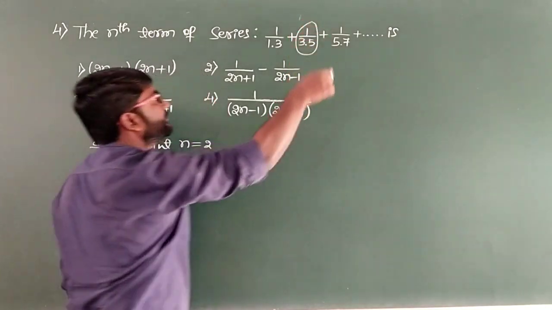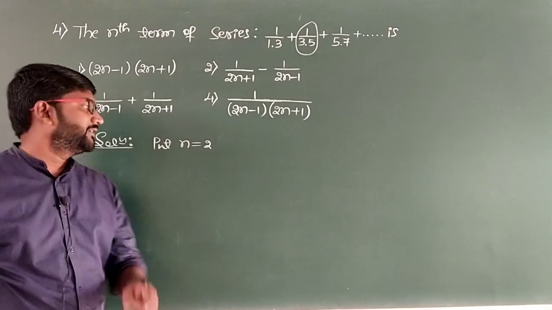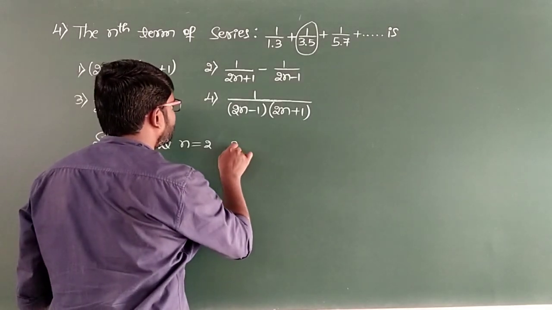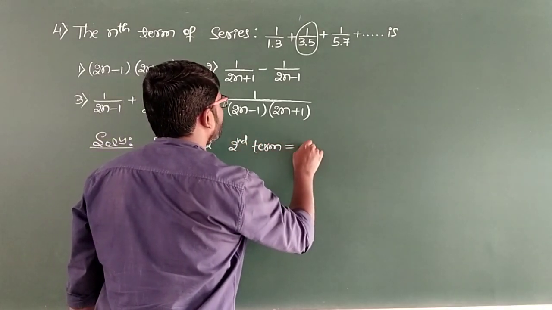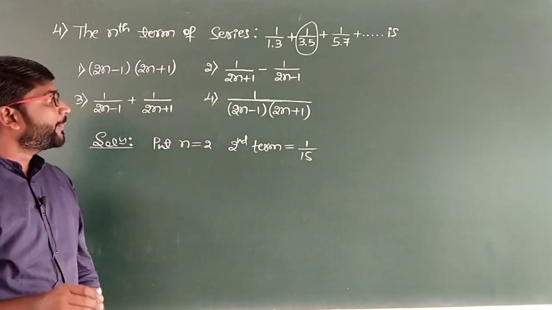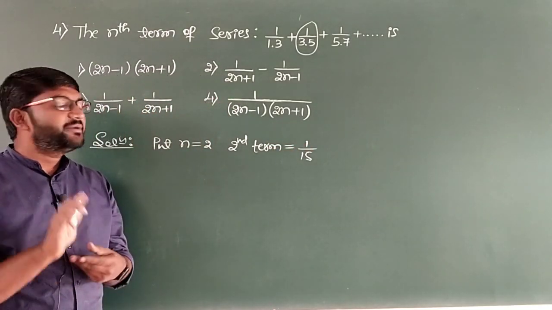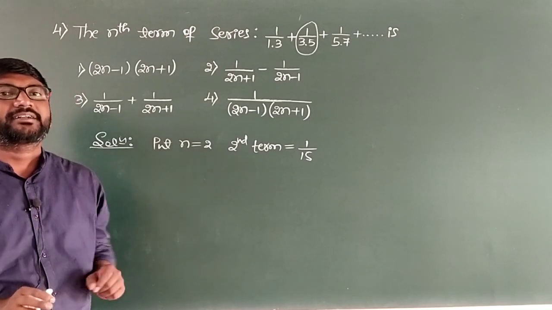What is the second term? It is 1 by 3 into 5. It will be 1 divided by 15. The second term is equal to 1 divided by 15. Now substitute n equal to 2 in all the 4 options and check which option will give us the answer as 1 by 15, and that will be the correct answer.